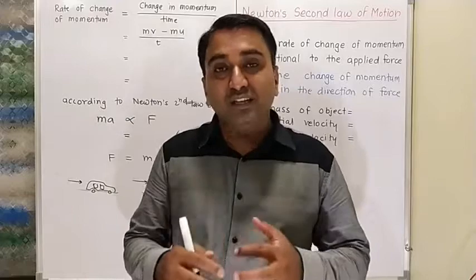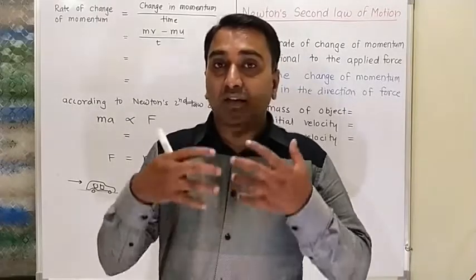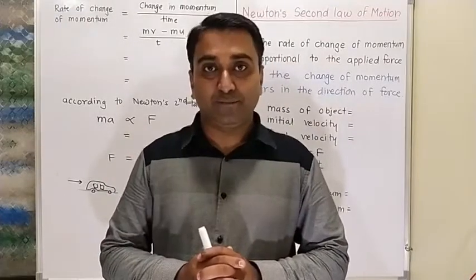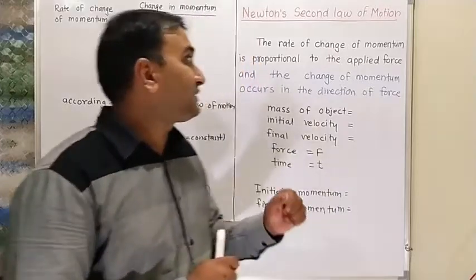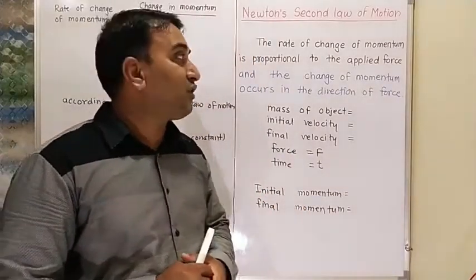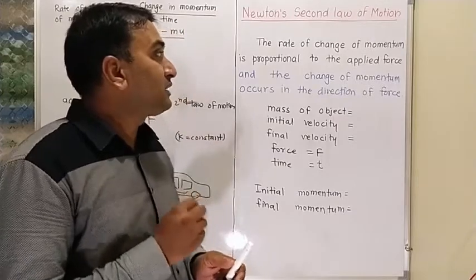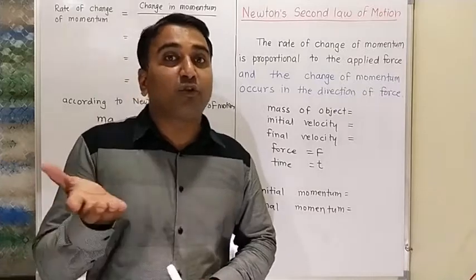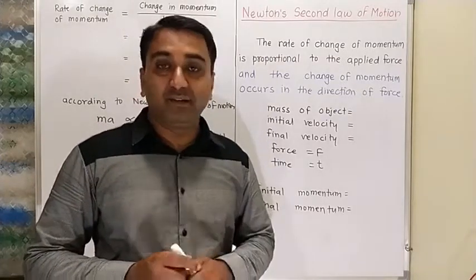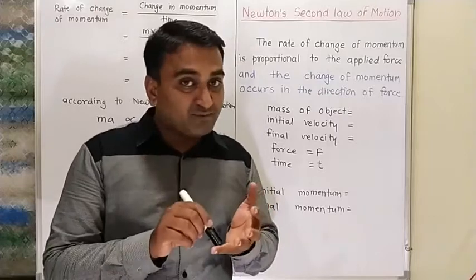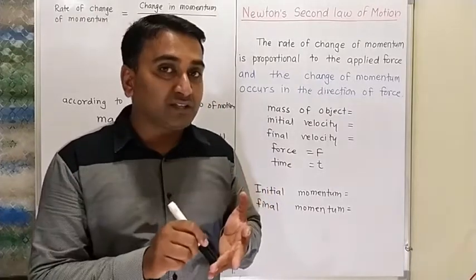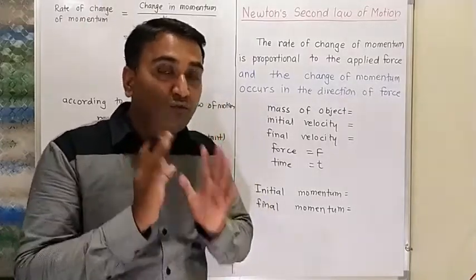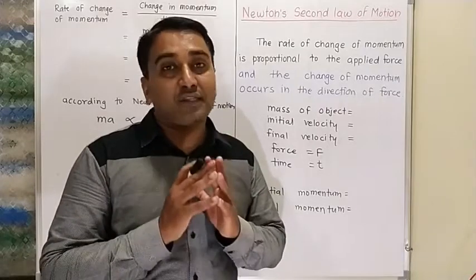And so Newton is giving his second law. The rate of change of momentum totally depends on the force applied on the object. That means, see here, what is the second law? The rate of change of momentum is directly proportional to the applied force. The more the force applied, the more the momentum we are getting. Once again, if unbalanced forces are there, then there is a change in velocity, and wherever there is a change in velocity, there is a change in momentum. So force is at the base of the momentum.